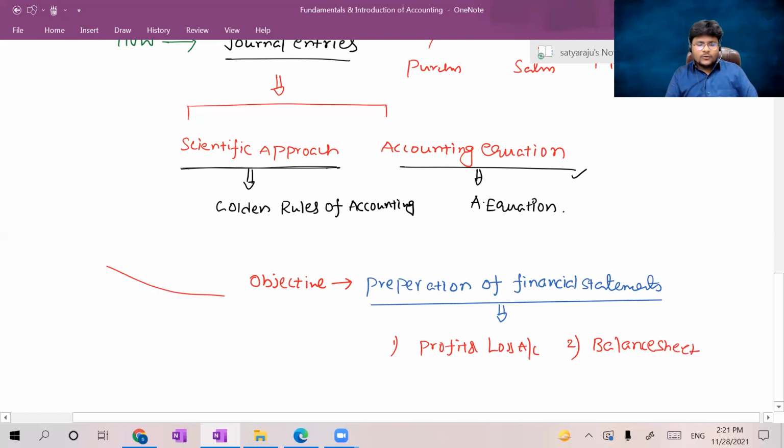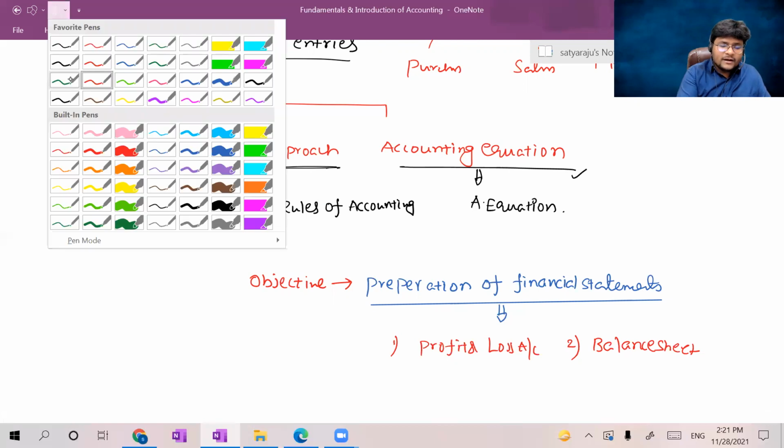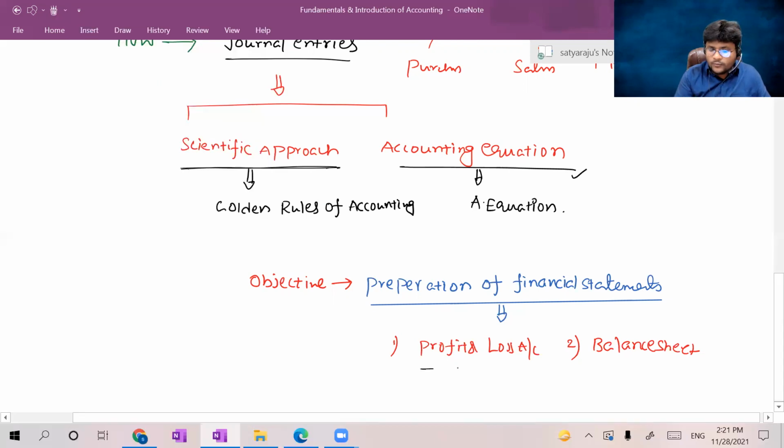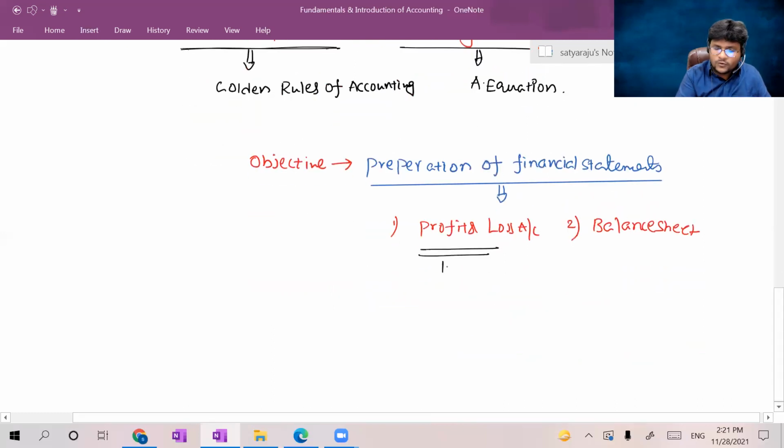Am I right? So one is the profit and loss account, another one is the balance sheet, guys. Through preparation of the profit and loss account, you may know the performance of the entity. Performance means the profit or loss of the entity.